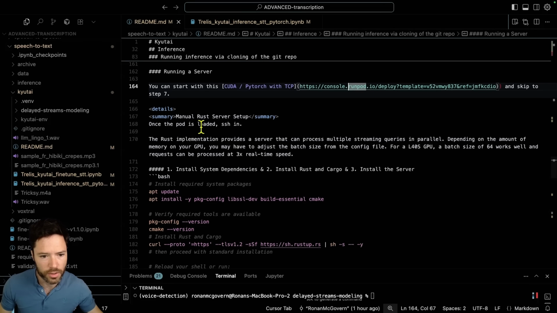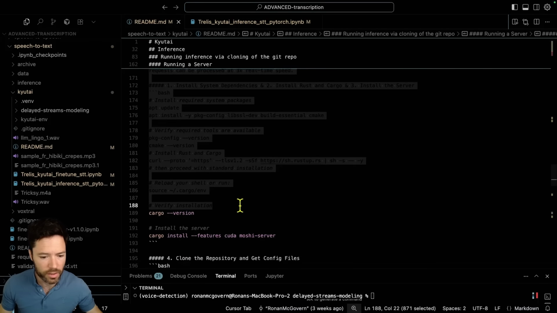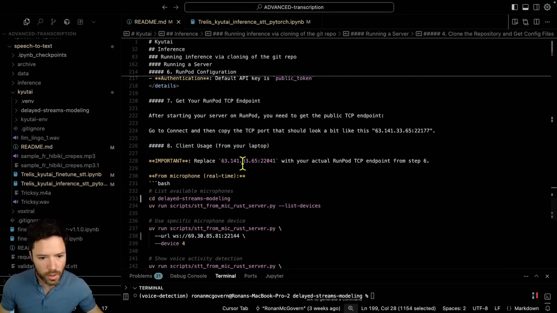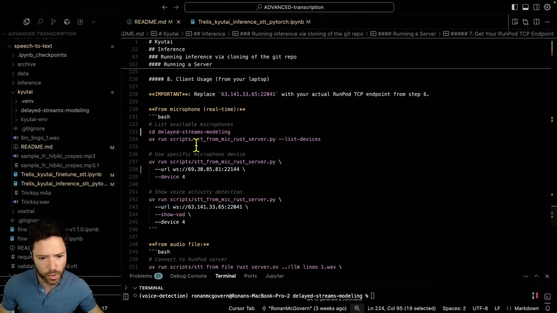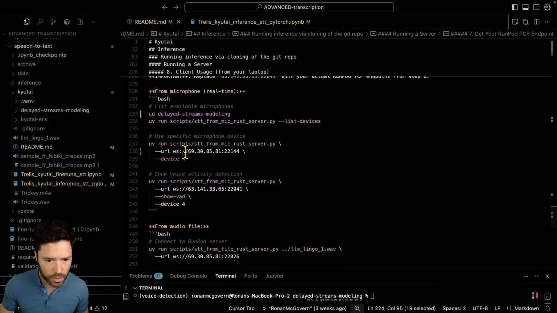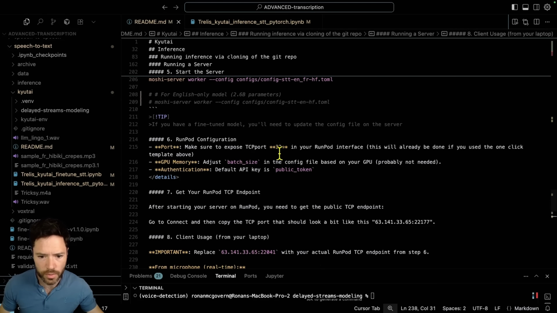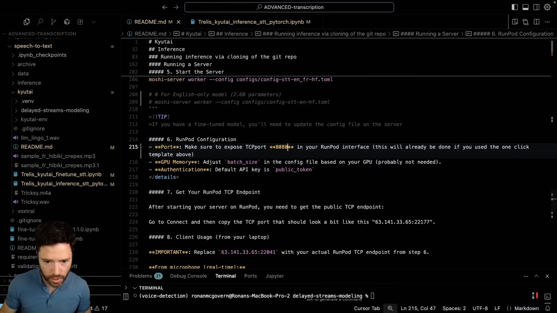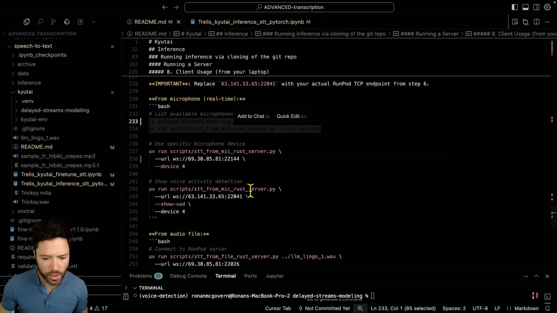to the client section. All of this here just describes how you could install by SSHing in and then running the installs manually. But you can skip right down to 7 here, copy this as I said, and then you can run any of these scripts here. So what you'll want to do is copy it into this here. And I think I might have one error here. This should be 8080.